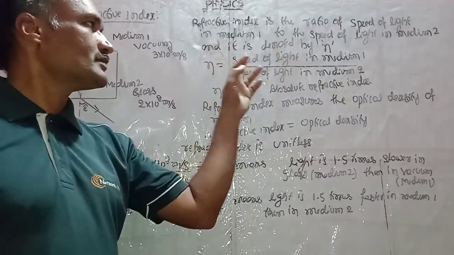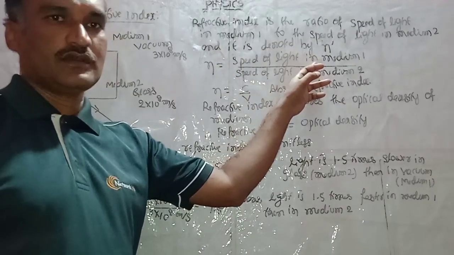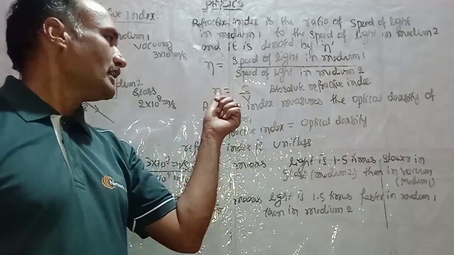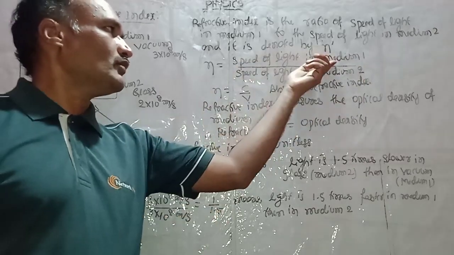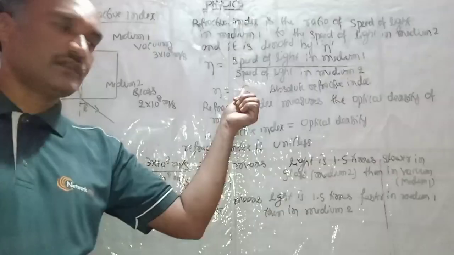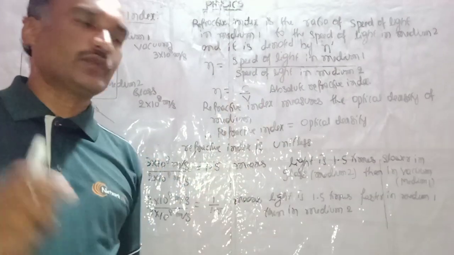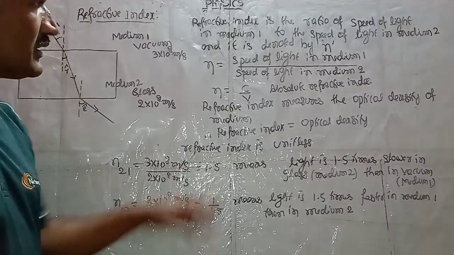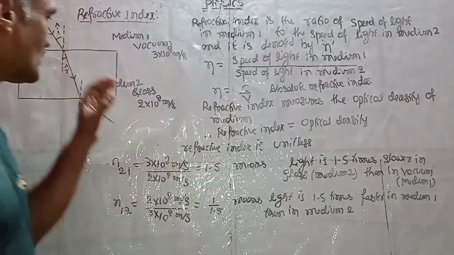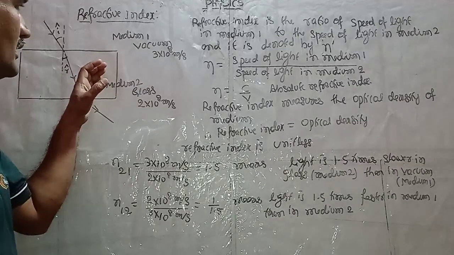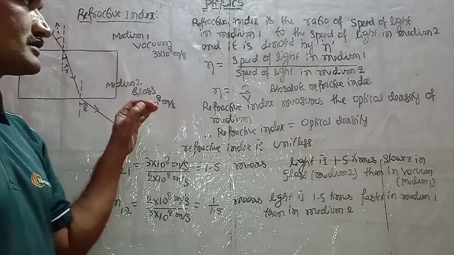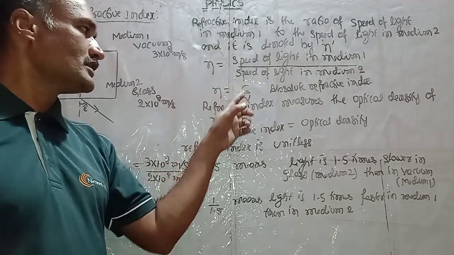So n is equal to the speed of light in medium 1, that is vacuum, c, which is always constant, 3 into 10 to the power 8 meter per second, divided by the speed of light in medium 2, v. This will vary: if the medium is air or water, this value will change. So n is equal to c by v.